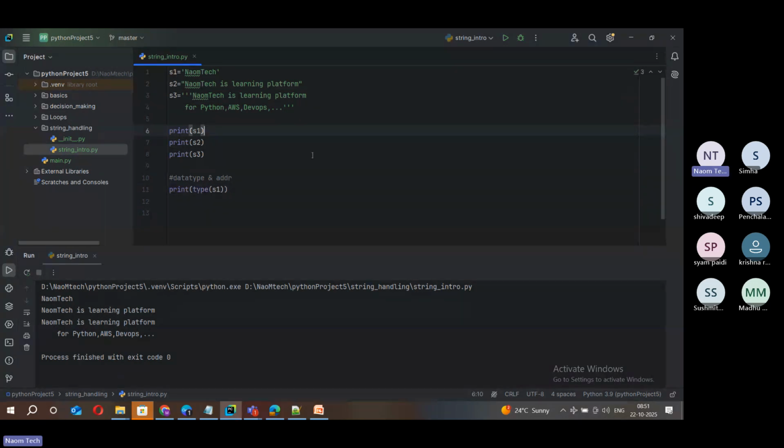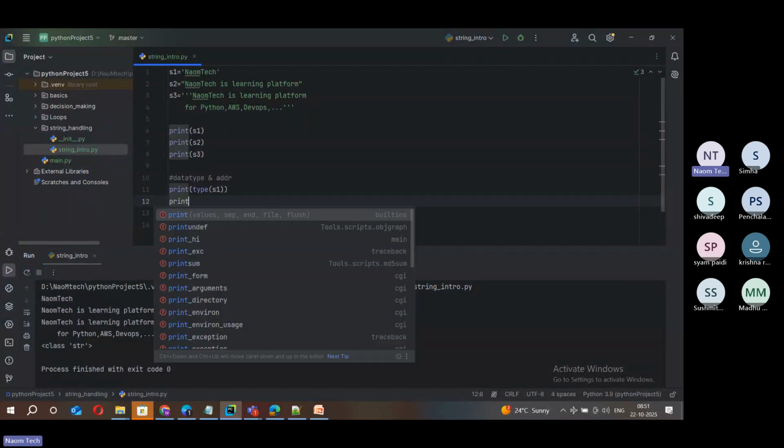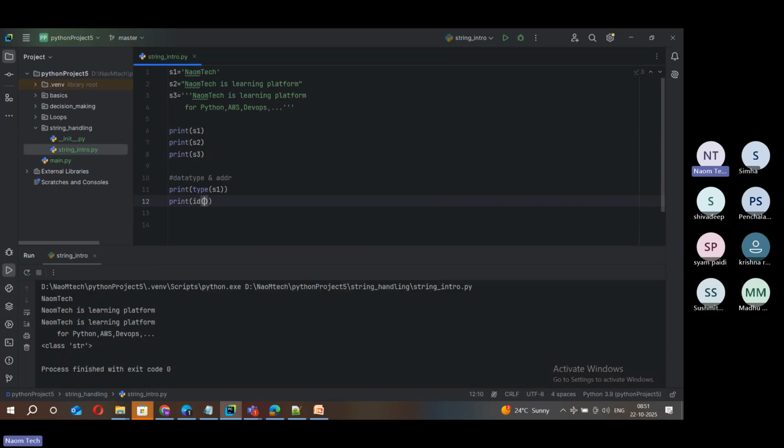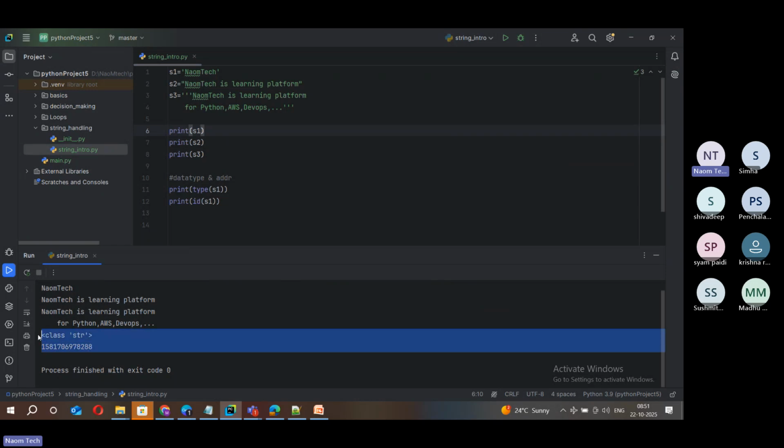This gives you the data type, and the data type of a string is always str. And if you want to check the address, you can just see the id of S1 or S2 or S3. It's up to you. So this is how it is. You understand, friends? This is the idea of strings here.